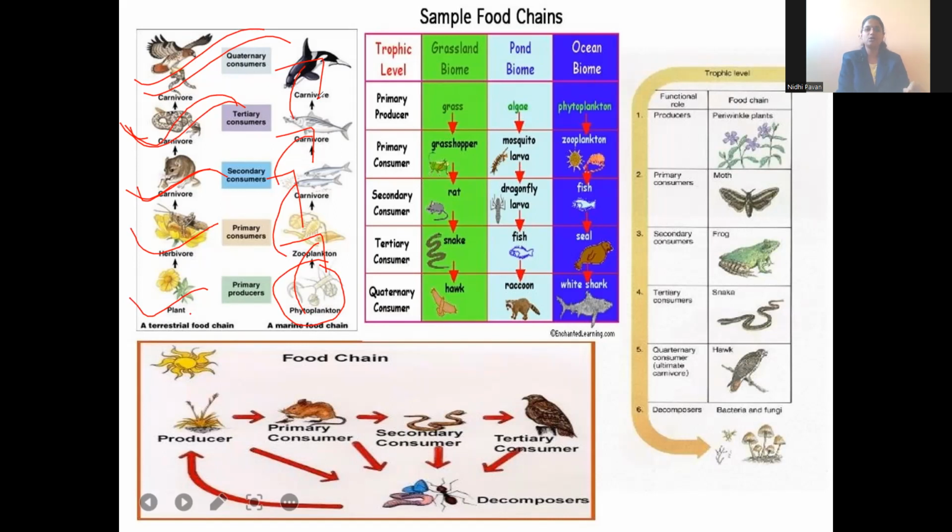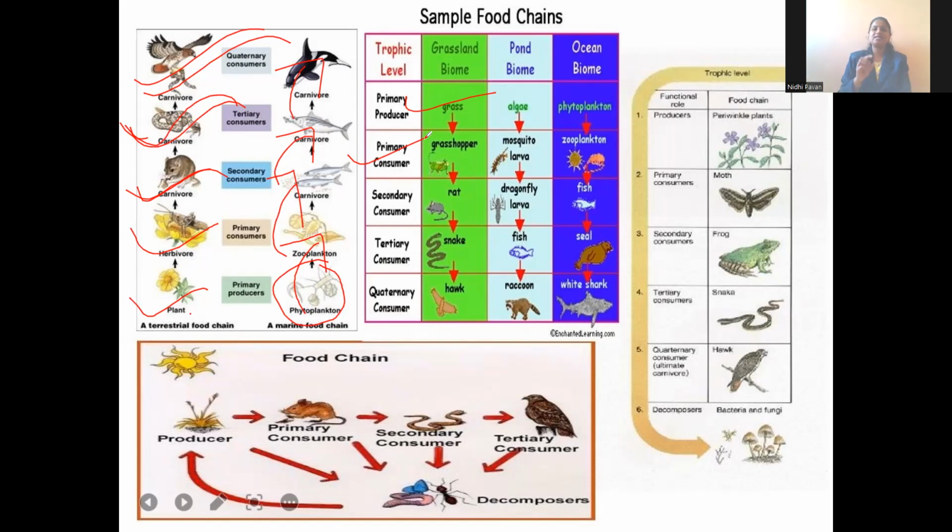Right? Here also you can see trophic levels. Each stage is called a trophic level. For example, grass is the first trophic level. The next stage, the primary consumer, is a grasshopper. It is the second. Next, the secondary consumer, is the third trophic level. Each stage is called a trophic level.